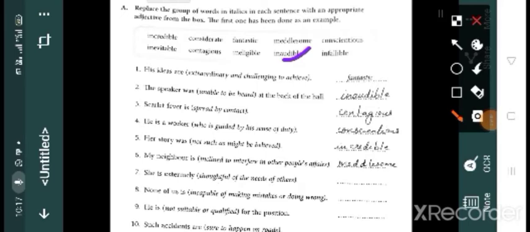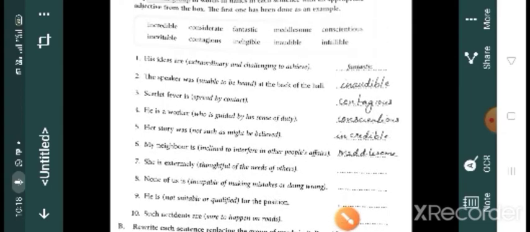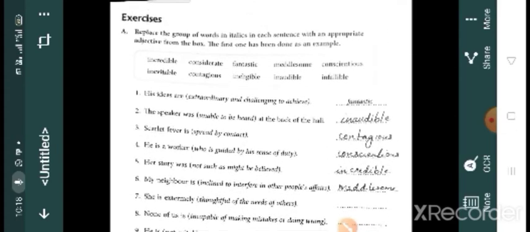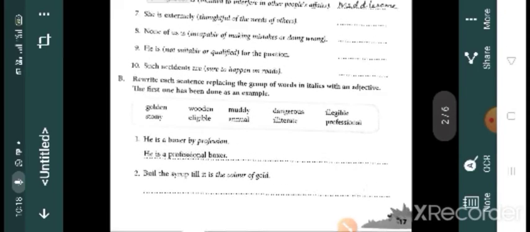Okay. Then, scarlet fever is spread by contact. That means it's a contagious disease. Okay. Then, he is a worker who is guided by his sense of duty. So, children, this question is very simple. First of all, you have to read out the words, rewrite the phrase that is given in the bracket, and find out the proper adjective from the box. Then rewrite each sentence replacing the group of words in italics with an adjective.